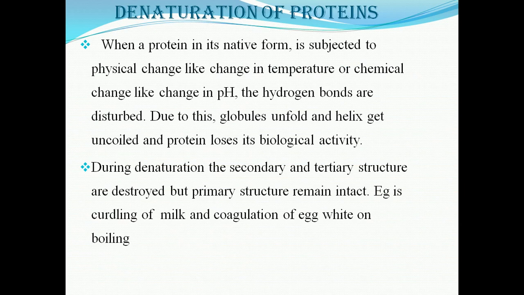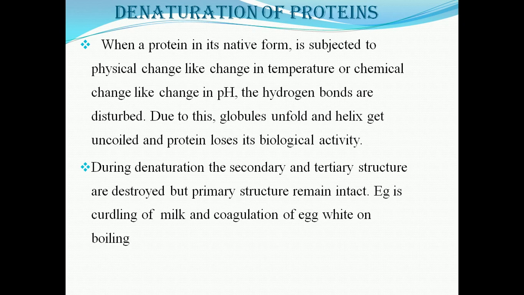Denaturation of protein, again it's a very important topic. What is the meaning of denaturation of protein? Denaturation of protein means when a protein in its native form is subjected to a physical change like change in pH or a chemical change like heating, the hydrogen bonds are disturbed.